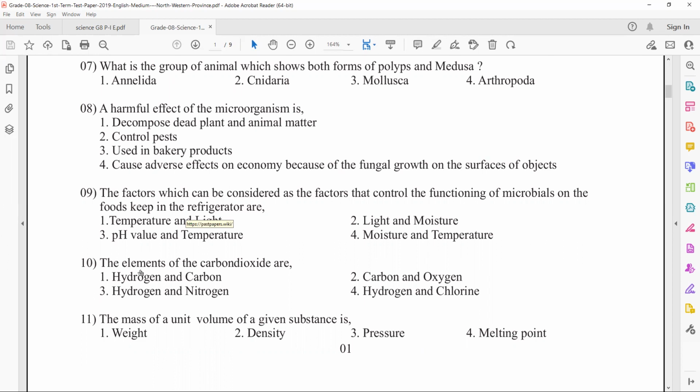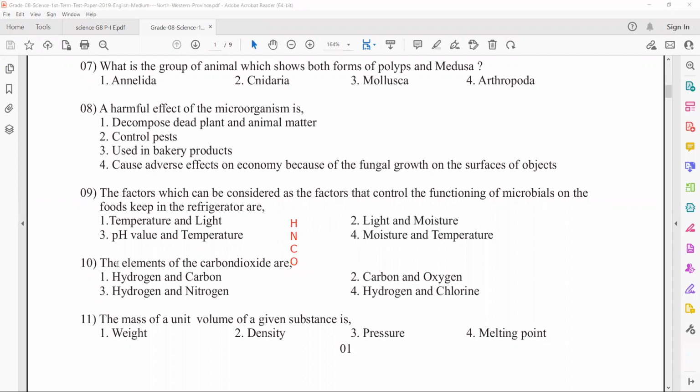Elements are composed of atoms. Hydrogen is an atom. Carbon is an atom. Nitrogen is also an atom. You should know the symbols as well. For hydrogen, we use capital H. For nitrogen, we use capital N. For carbon, we use capital C. And for oxygen, we use capital O.